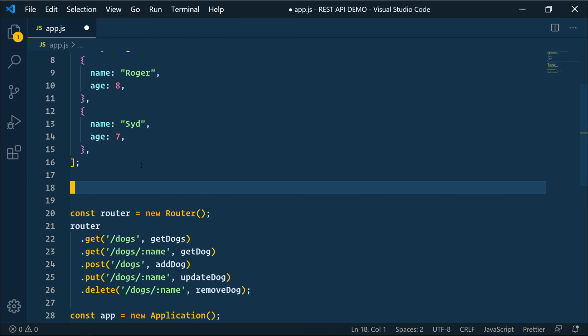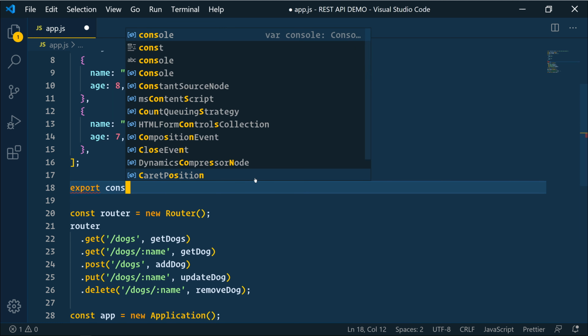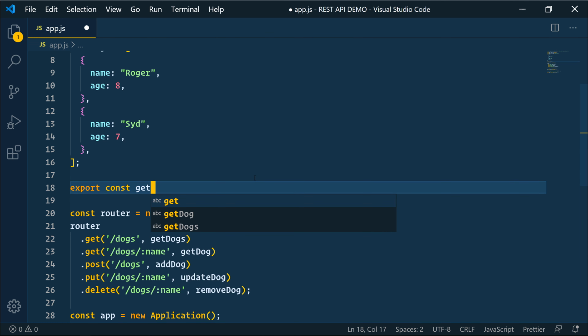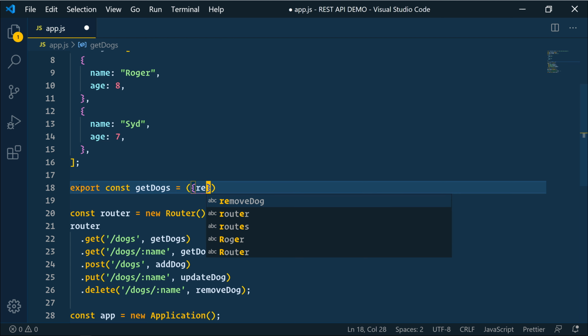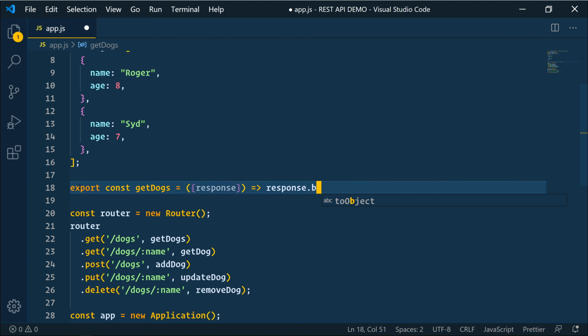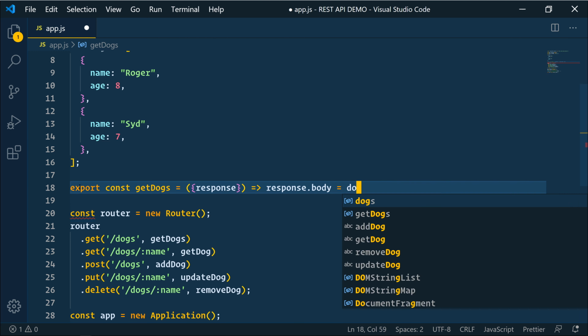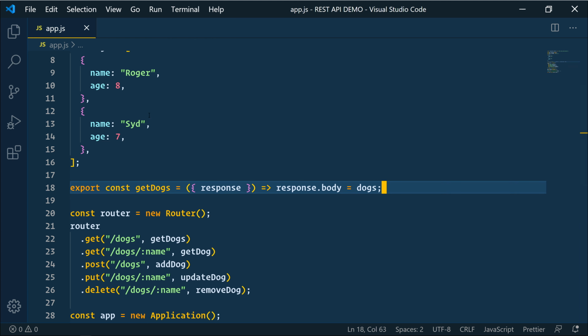All right, so let's add that here. And so we're going to export const getDogs, and that's going to equal. All right, and then we'll destructure response. And then we'll have an arrow function, and we'll say response.body equals dogs. We'll save that, and then we'll restart the server.